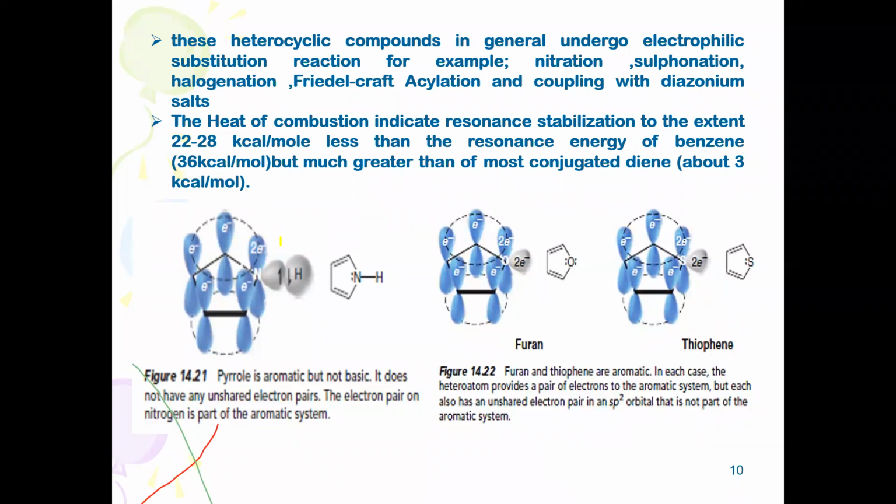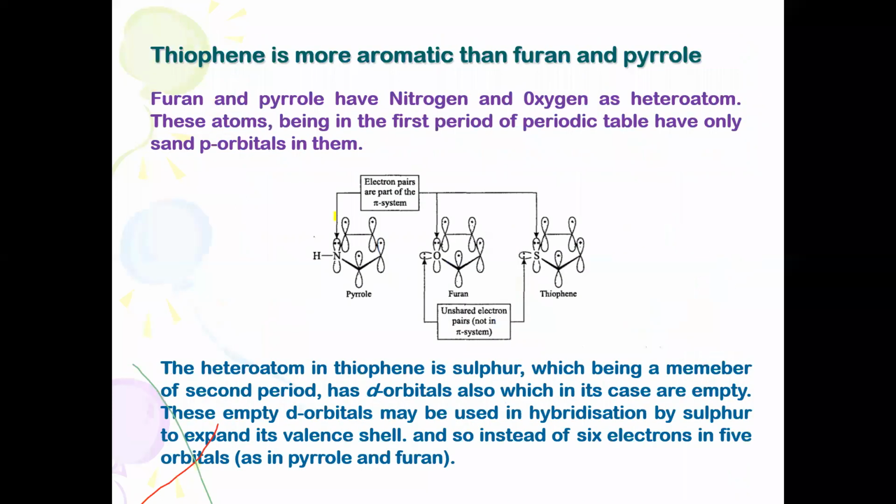So that's why benzene is highly aromatic as compared to the compounds called the five-membered heterocycles. Here one important question is why thiophene is more aromatic than furan and pyrrole. When we compare electronegativity, oxygen is more electronegative in comparison with sulfur and nitrogen. So that's why furan is least aromatic, thiophene is more aromatic, and pyrrole is again less aromatic than thiophene. The sulfur atom belongs to the oxygen family, and it is in the second period.